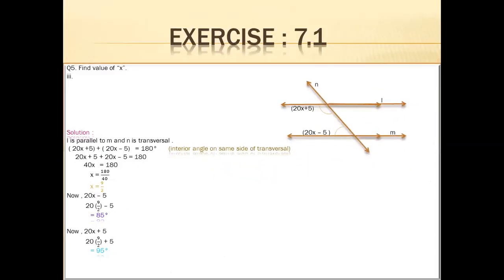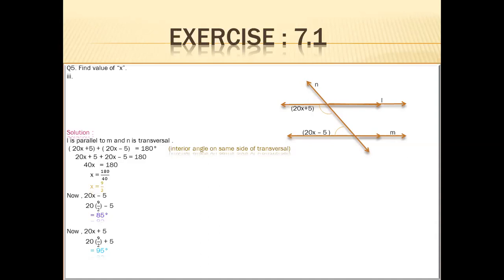Part number 3. 20x plus 5 and 20x minus 5. Clearly they both are interior angles and the sum of interior angles is 180, because we read about the characteristic of interior angles, that they are supplementary. Supplementary means the sum of these two angles is 180. So 20x plus 5 plus 20x minus 5 is equal to 180. When you remove the brackets, plus 5 and minus 5 will cancel. 20x and 20x is 40x. 40x is equal to 180.